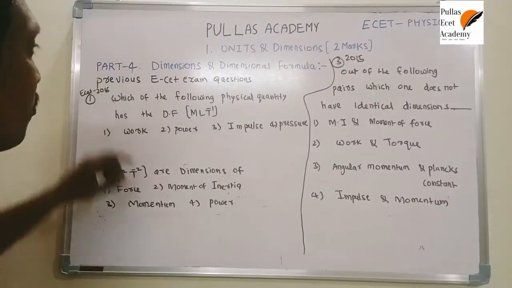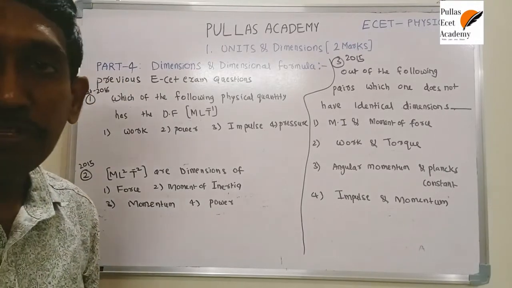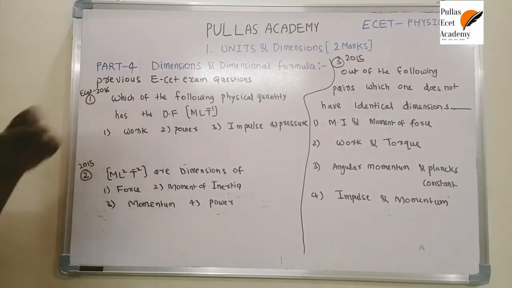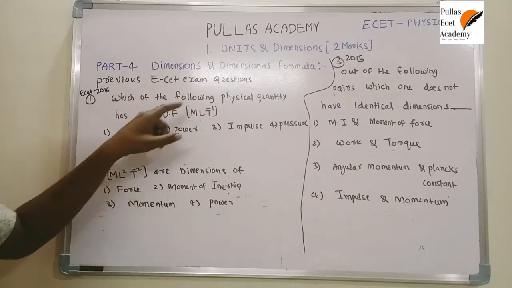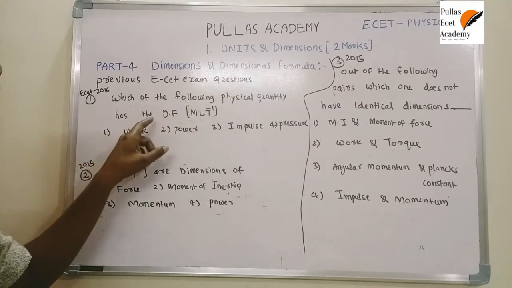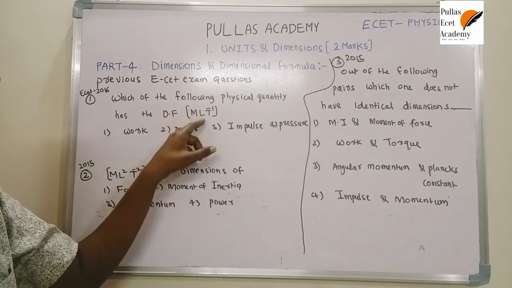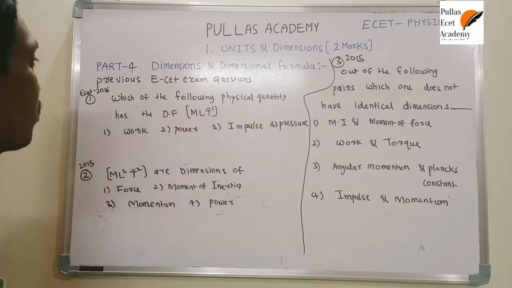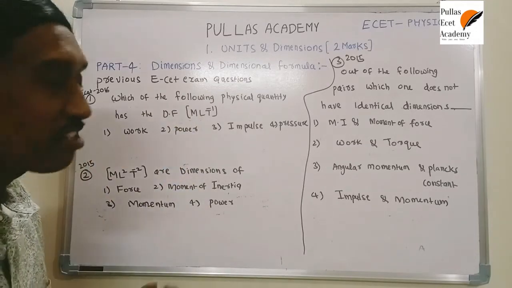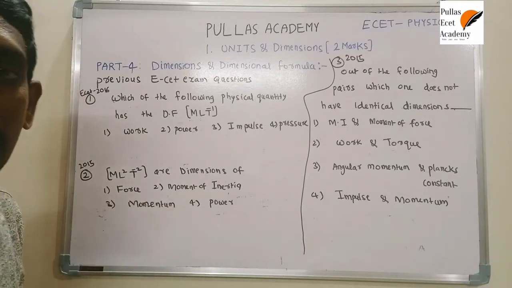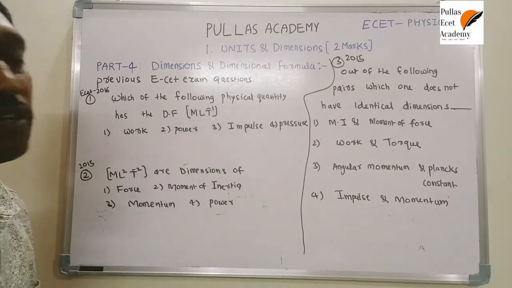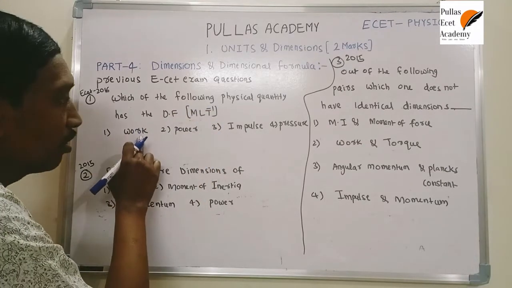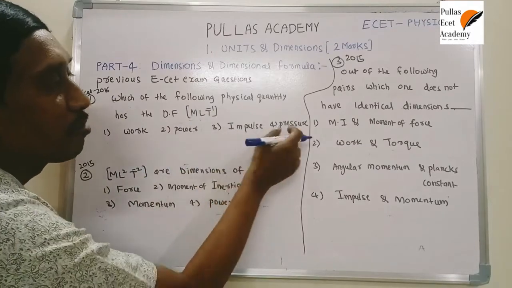Let us discuss previous EAMCET exam questions. The first question: which of the following physical quantities has the dimensional formula MLT⁻¹? It is a simple question. If you know the procedure, it is very easy to understand without derivation also. This is an EAMCET 2016 question. The options are work done, power, impulse, pressure.